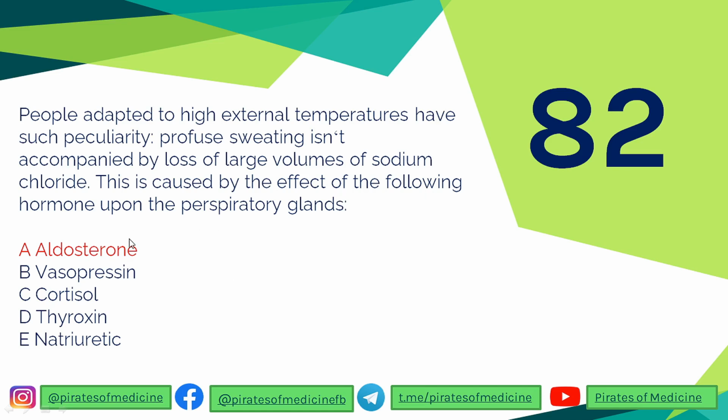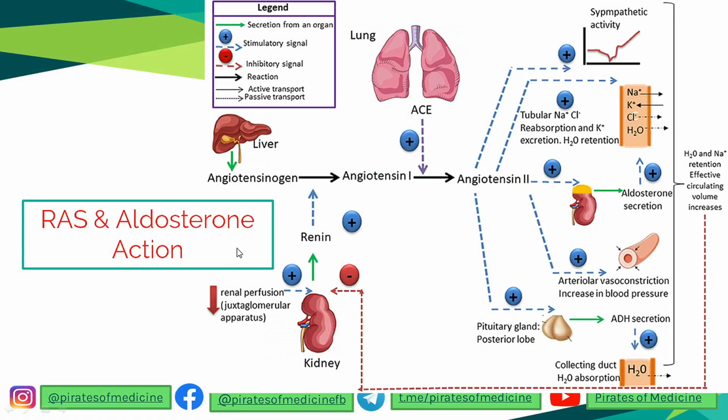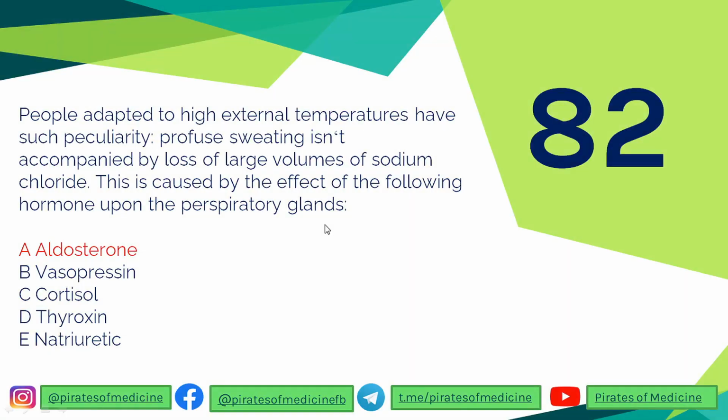Aldosterone just wants sodium to remain in the body. So aldosterone, with the help of RAS, leads to sodium retention and excretion of potassium, and chloride retention as well. So this is how aldosterone increases the sodium amount in the body and doesn't want sodium to go away. Pretty simple: aldosterone acts on the sweat glands, and the sweat will have less quantity of sodium chloride.